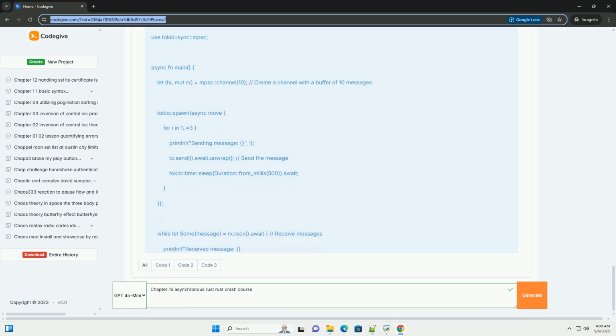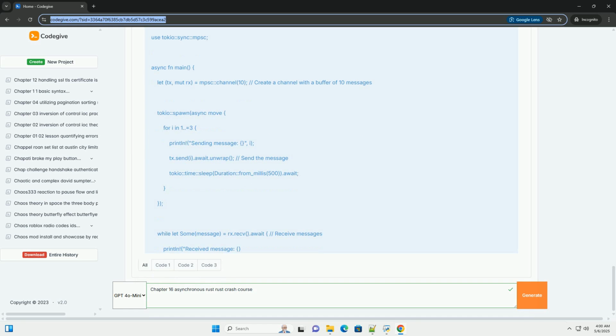Tokio spawn returns a join handle, which can be used to await the completion of the spawned task. 2. Channels, for communication. Tokio sync MPSC channel and Tokio sync broadcast channel are useful for communicating between asynchronous tasks. Channels allow you to send data from one task to another without blocking. MPSC, multi-producer, single consumer, and broadcast are common channel types.